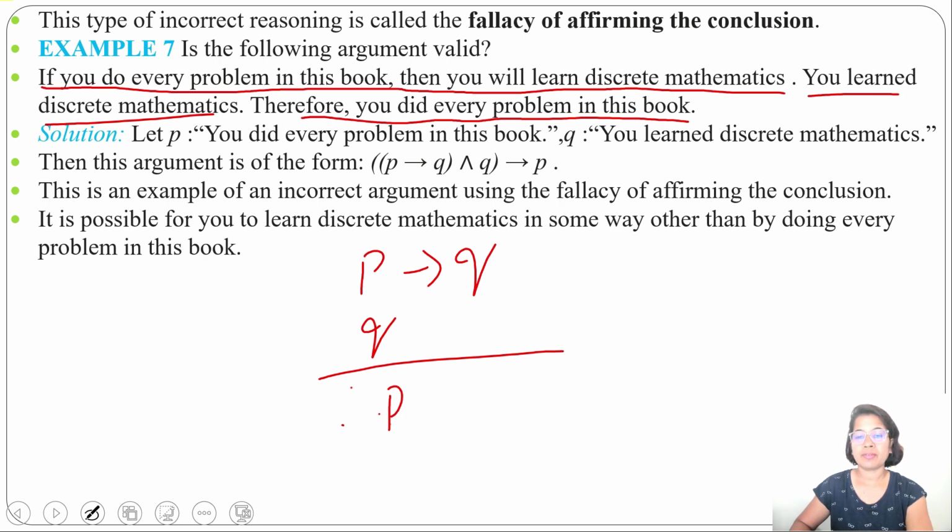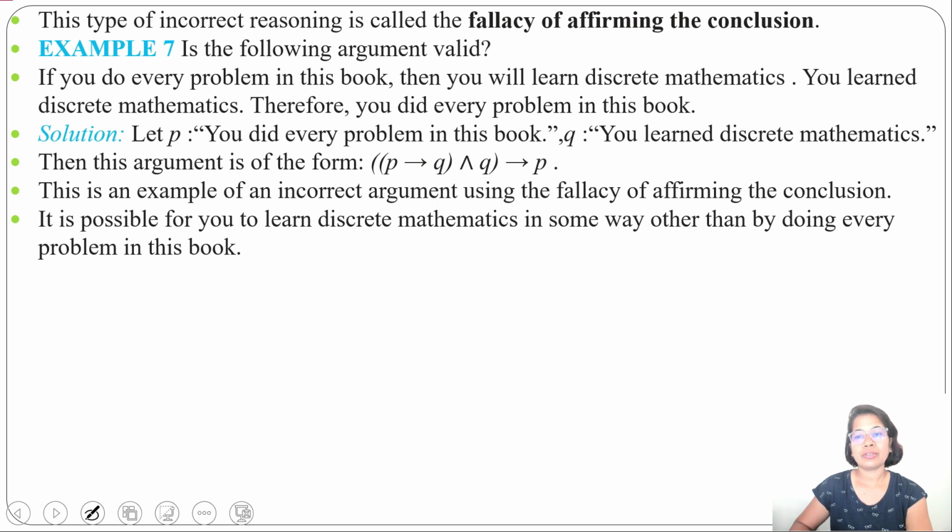It is possible for you to learn discrete mathematics in some other way without doing every problem of this book. Basically, we are using the fallacy to prove one argument is not true. So this is not true. It is false. You can learn discrete mathematics even without doing the problems.